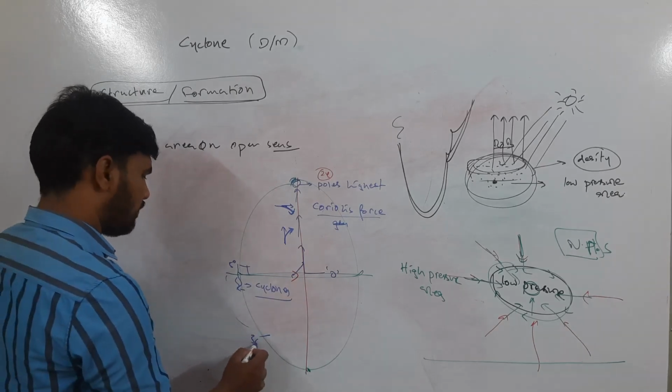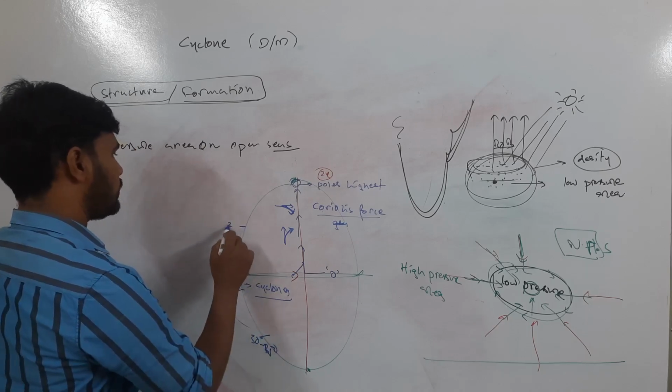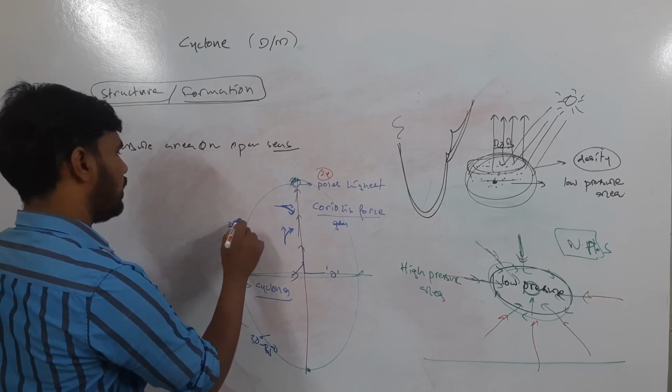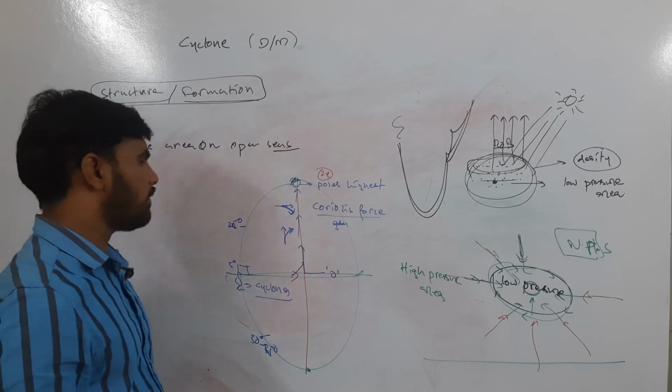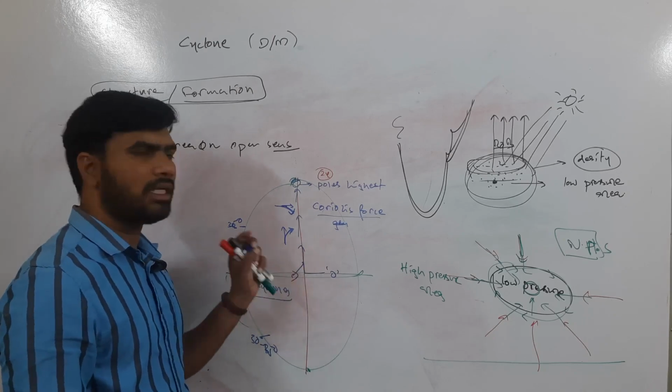Also after 30 to 35 degrees, you will not see tropical cyclones. Maybe after 35 degrees you will understand why there will be no cyclones after 35 degrees north or 35 degrees south. Also, you will study that in geography.